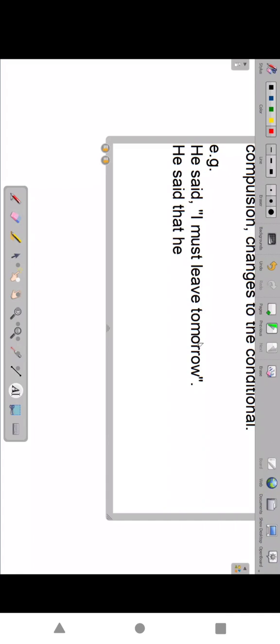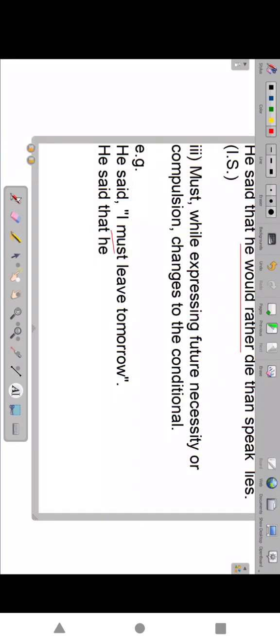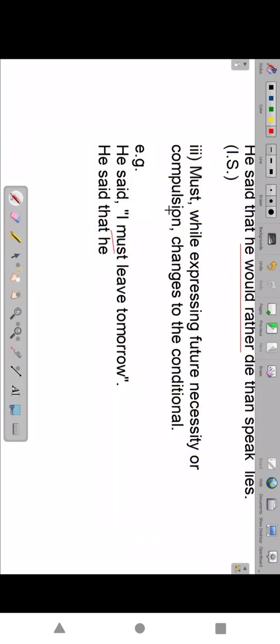Must changes to what here? Ought changes to... must, no. Here it is written. Must changes to what here? Might? Okay, you don't know. I have already given the table. You see the table, it is written here. No? Must changes to had to.